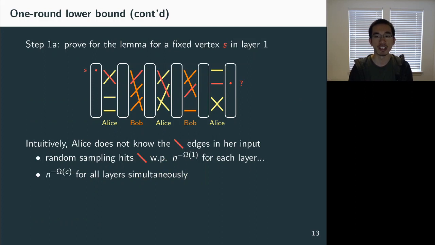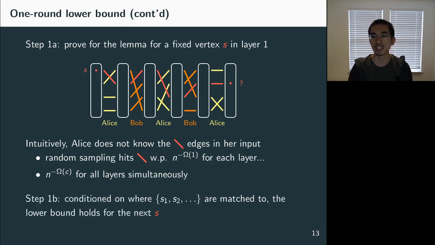Intuitively, this is true because Alice doesn't know all these red edges that connect S to the last layer, but she has to send information about her input to Bob in order to solve the problem. So if she does random sampling, then random sampling hits each of these red edges with probability n to the minus some constant in each layer. But Alice has roughly c over 2 layers to send, so the probability that the random sampling hits all these layers is roughly n to the minus c. And we show that in general, for any protocol, not necessarily random sampling, this bound is still true.